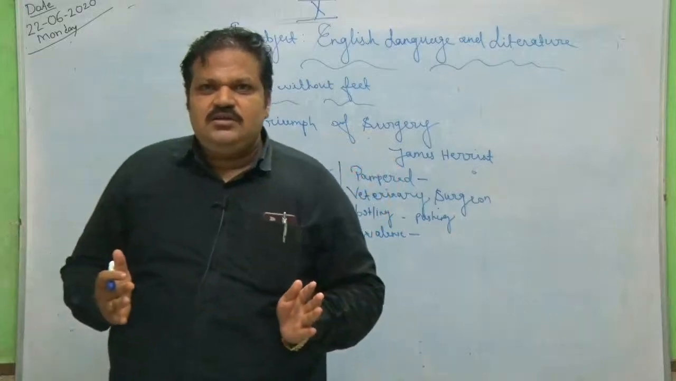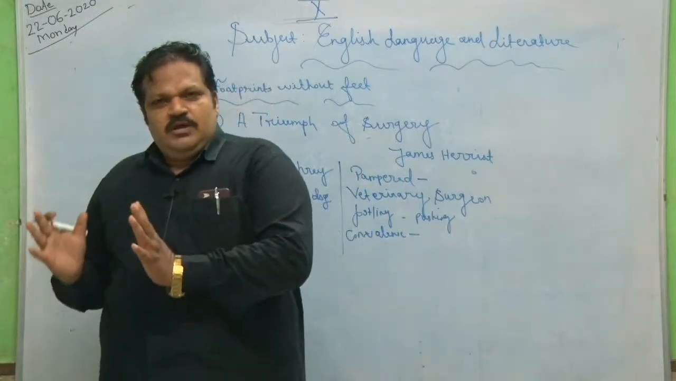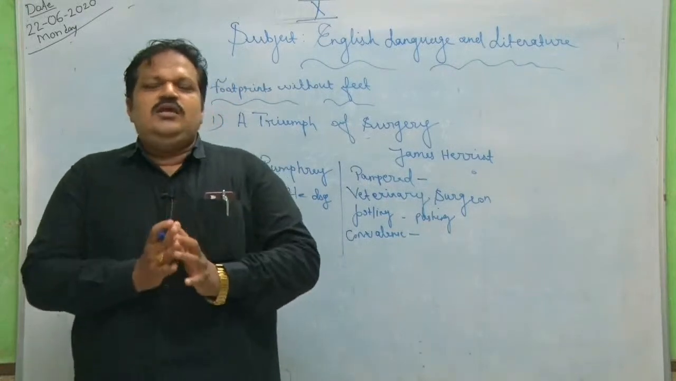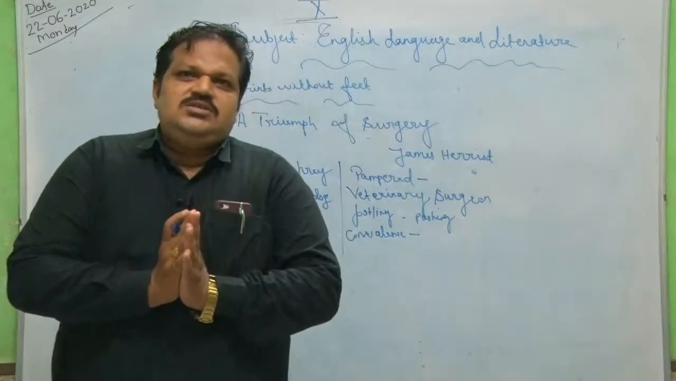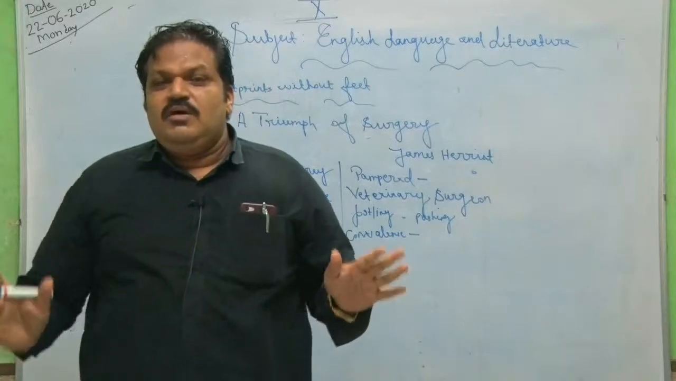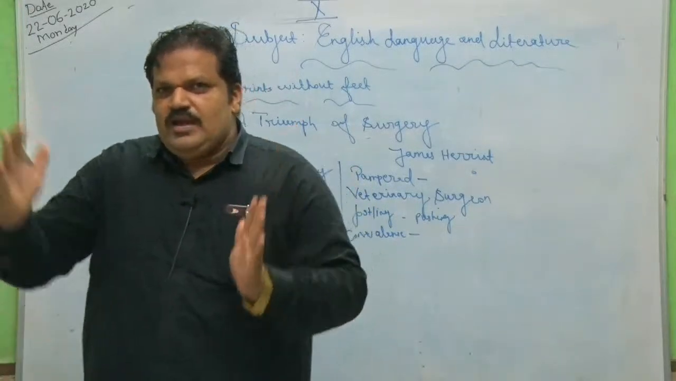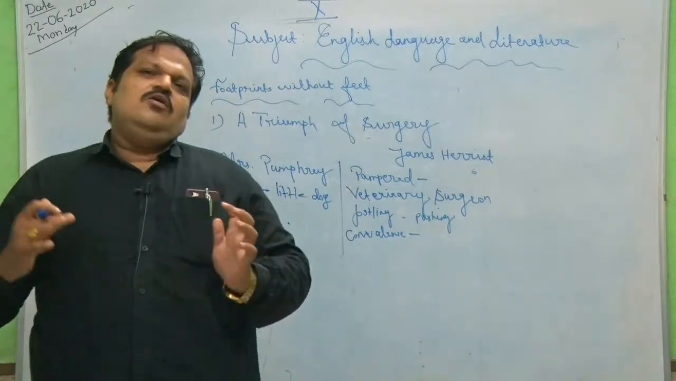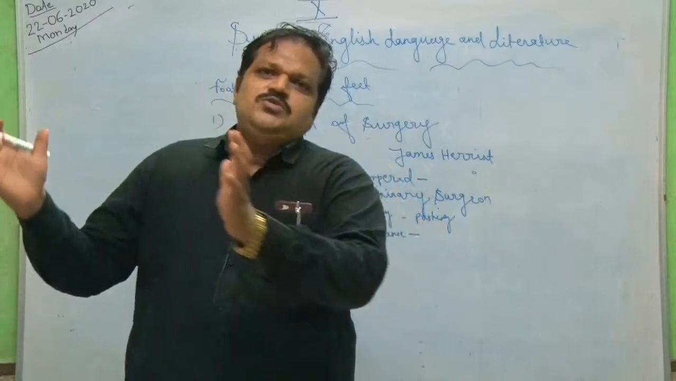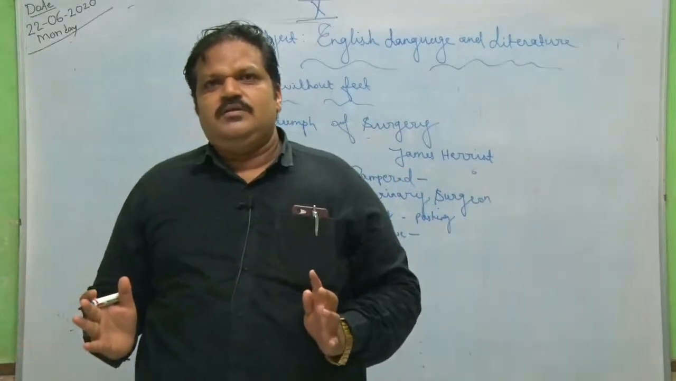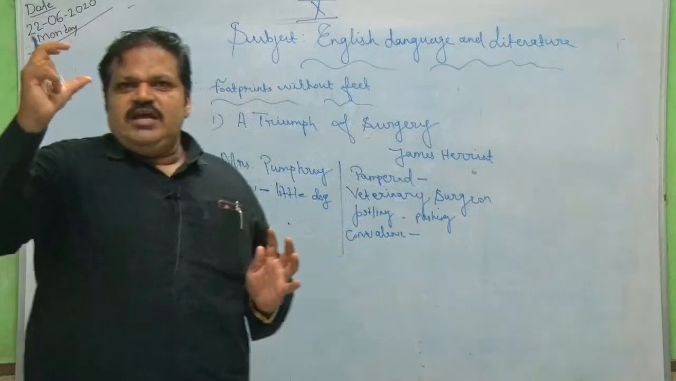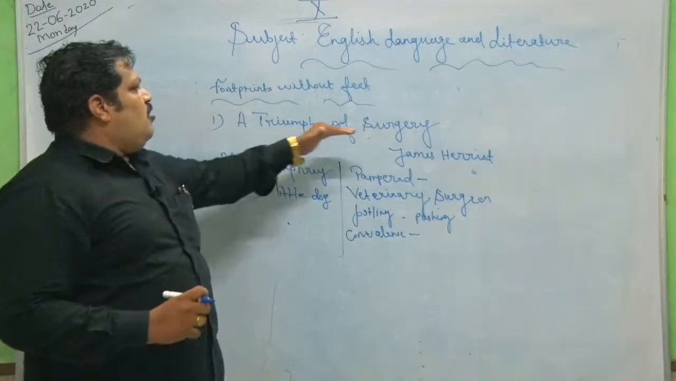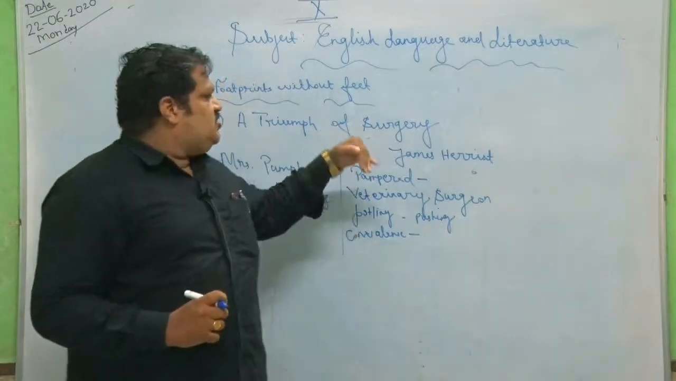Actually, one who reads the story of this chapter, the triumph of surgery, understands that there was no surgery, there was nothing at all. But it was all about the proper diet and proper exercise the doctor had given to Tricky, the little dog. So that's a very suitable title given to this chapter, the triumph of surgery, by James Herriot.